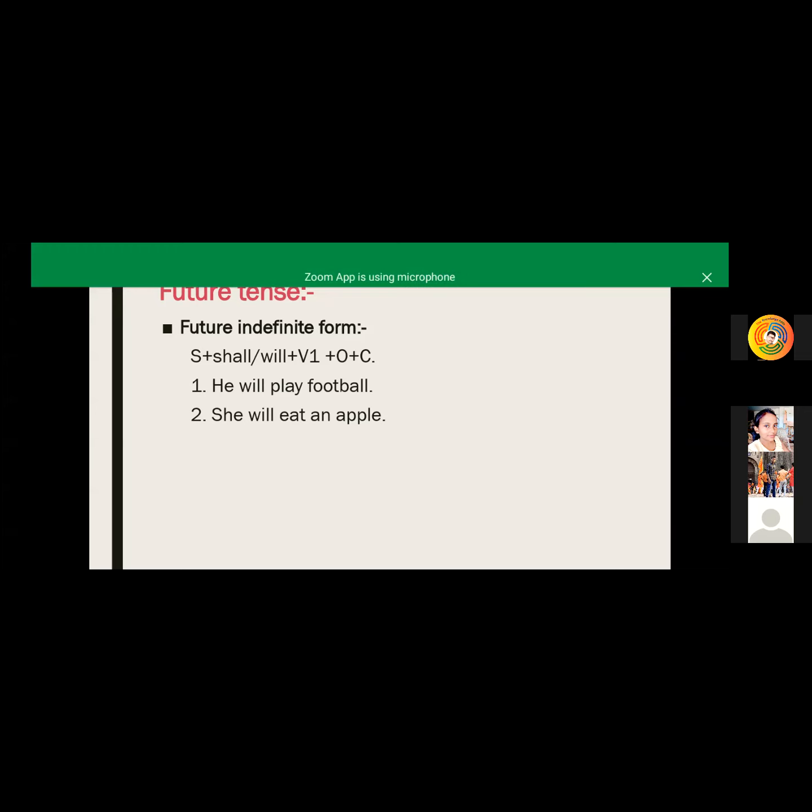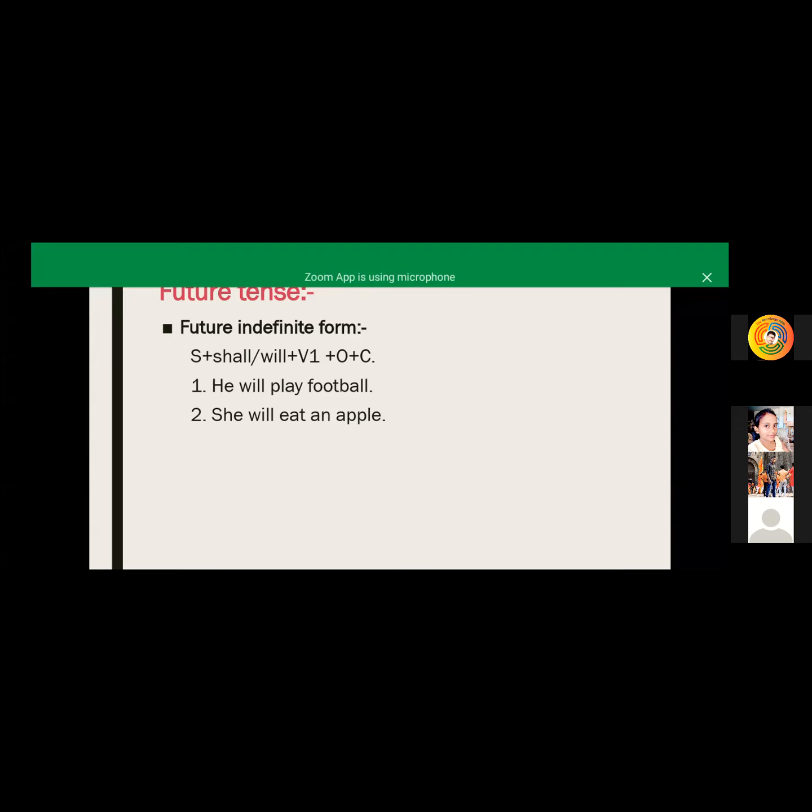So yes, the future indefinite form, the sentence form is subject plus shall or will plus verb first form plus object plus complement. Here you all know the verb first form, where we can take some example, that is go, went, gone, going.